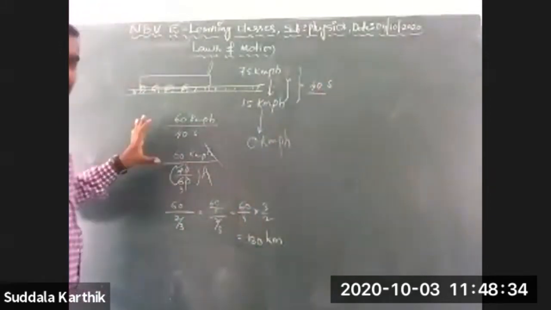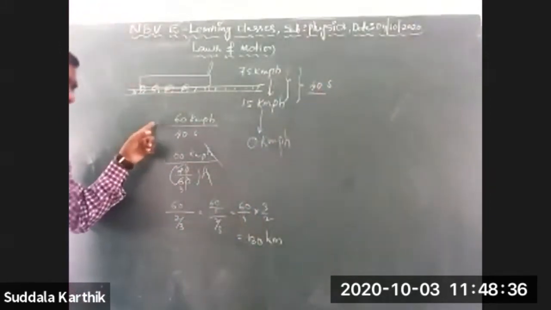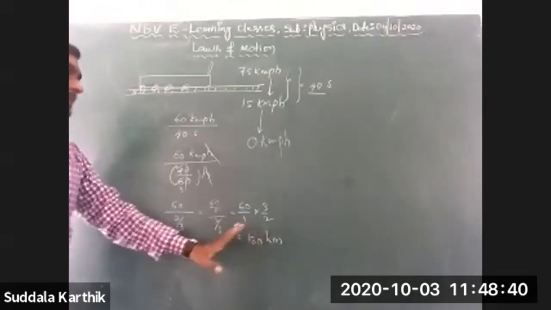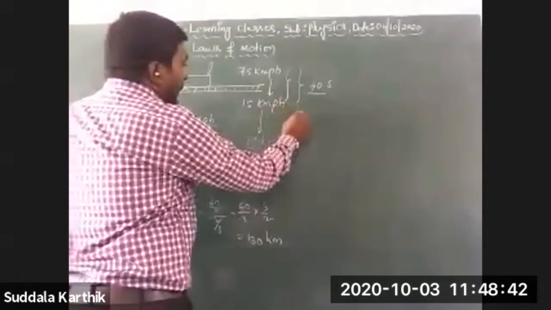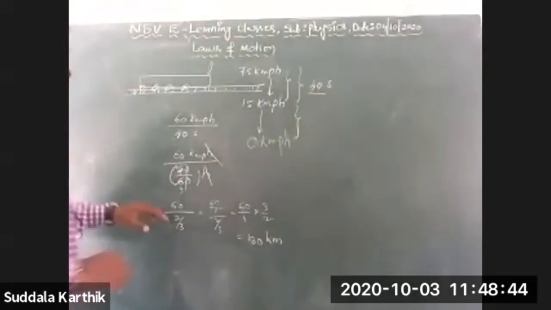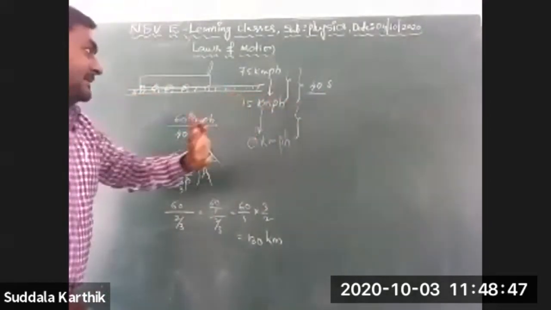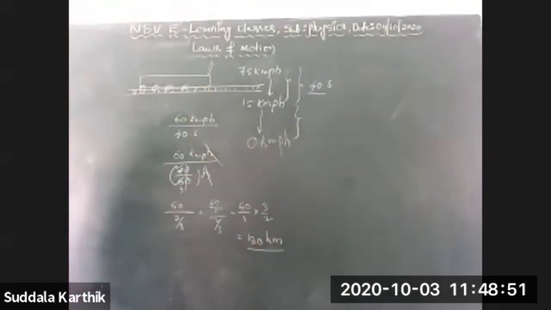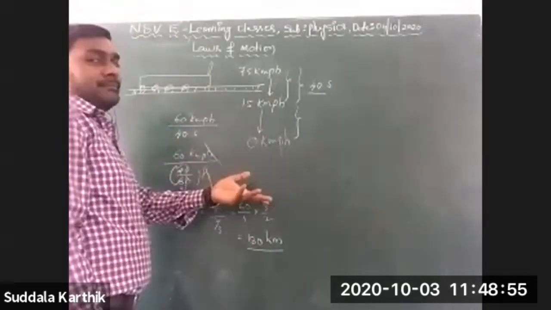If they asked how much distance it traveled, then you can write 180 kilometers. So in 40 seconds it traveled 180 kilometers, Nana. But what is he asking, Nana? Not distance. In what time?